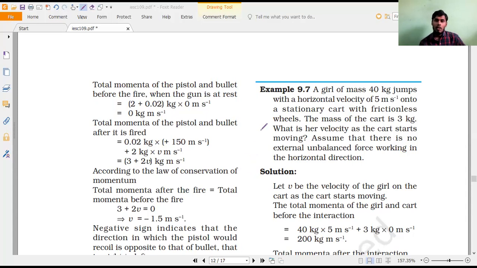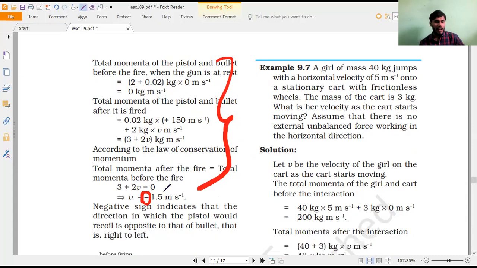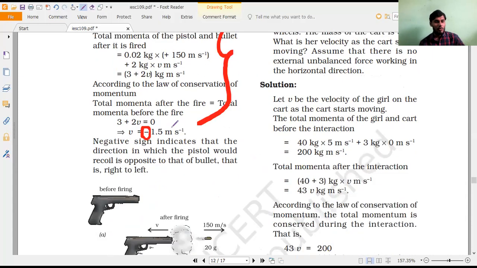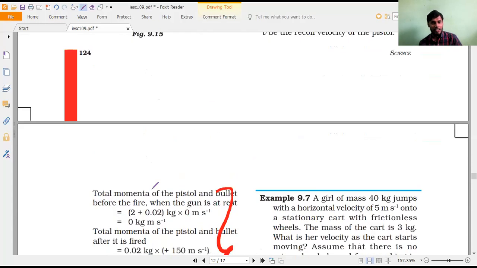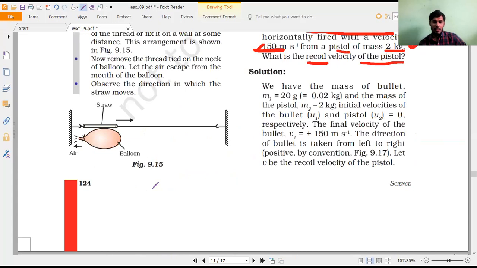Okay, so tell me. See, the textbook has solved something different. Have you noticed it here? This is a 9.6 question. Correct? Yes or no? See here, the negative sign also comes. Negative sign indicating what? Opposite direction. But we need not solve in this way. This is a very difficult method. Correct or not? Have you seen it?